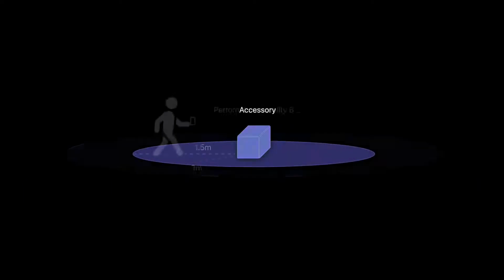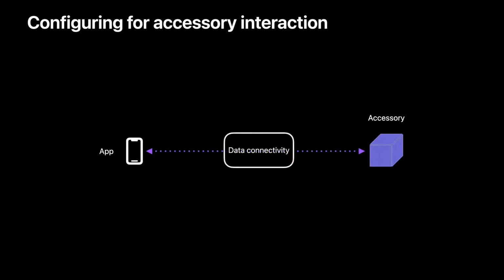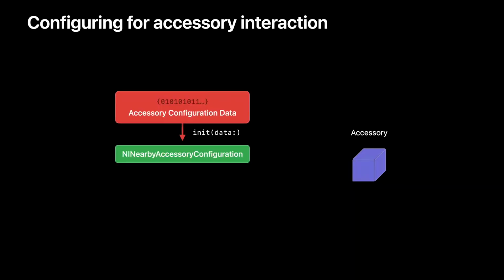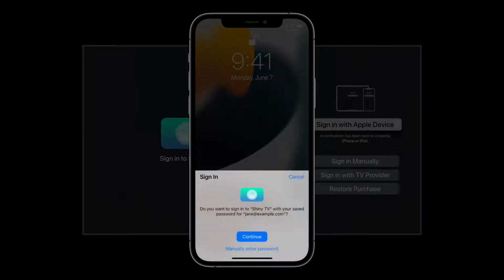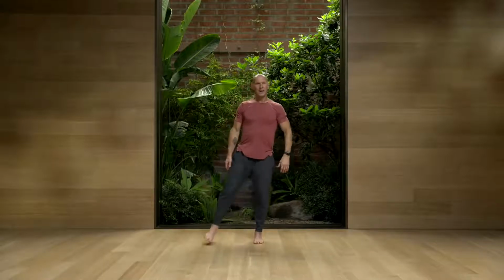We found out how you can use nearby interaction with third-party accessories. For example, you can create a nearby peer configuration when you want to start a session between two iPhones that are running your app. And discovered how to build a simplified sign-on process for tvOS. No password needed. What a packed day.